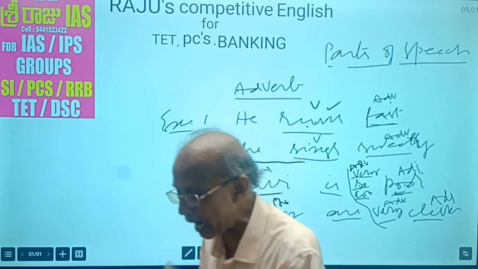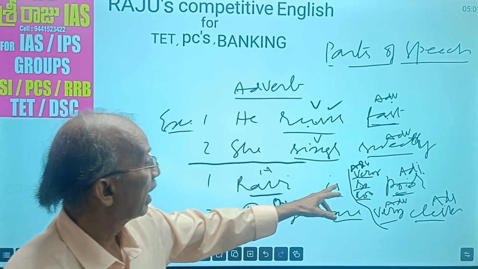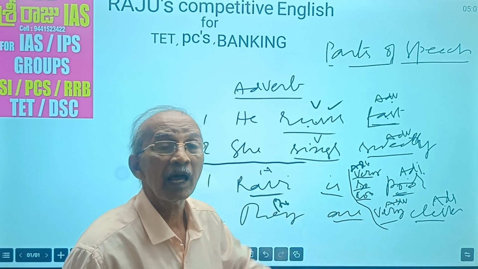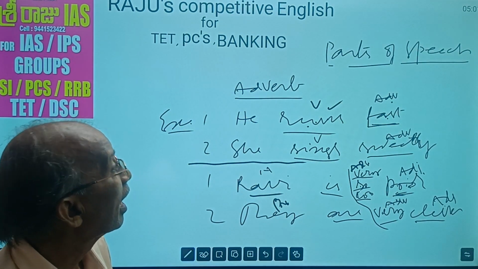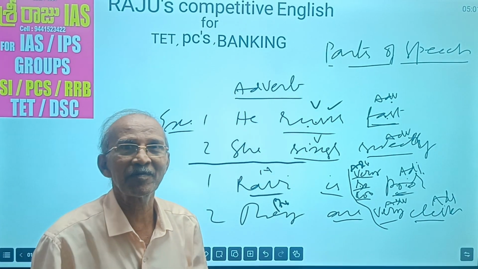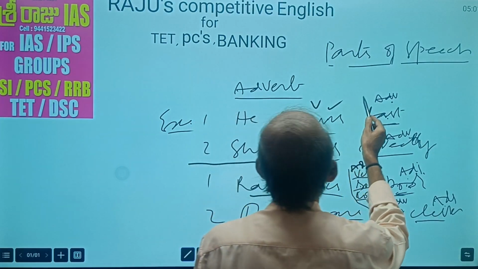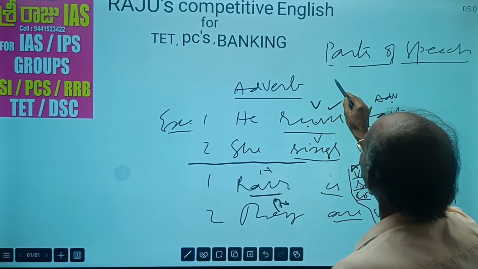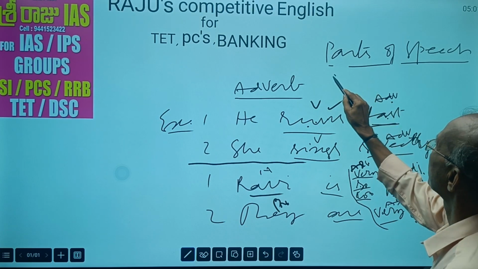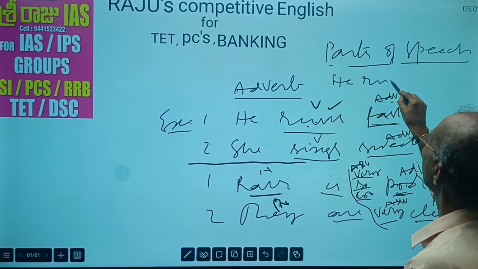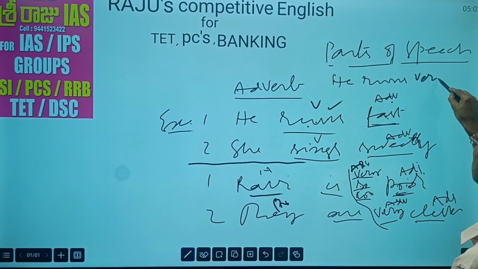That means an adverb qualifies a verb, and sometimes adjectives, and some other times, one adverb qualifies another adverb. How? See here. You observe this one. He runs fast. He runs very fast.